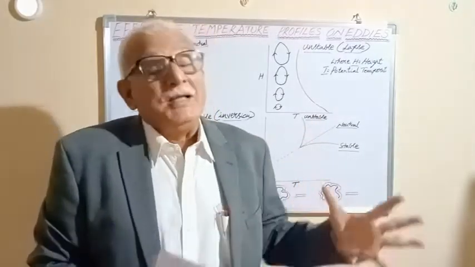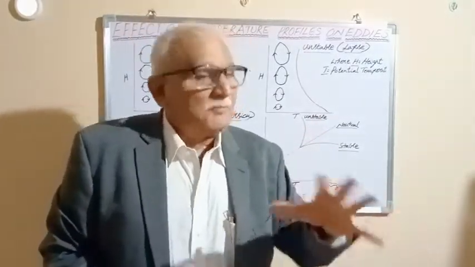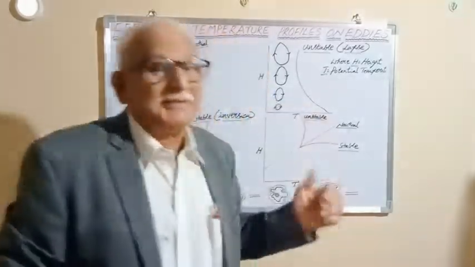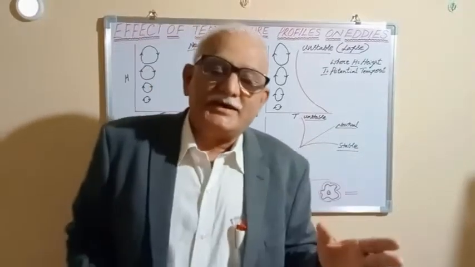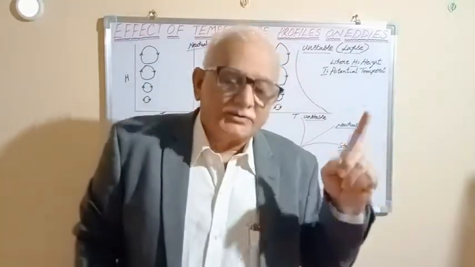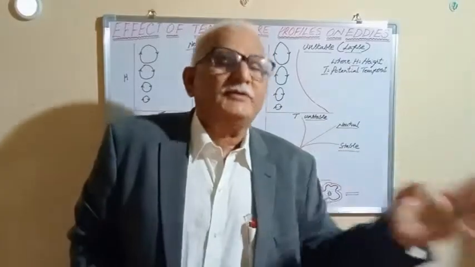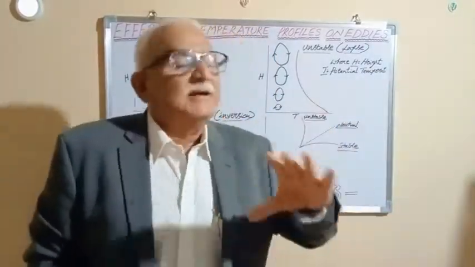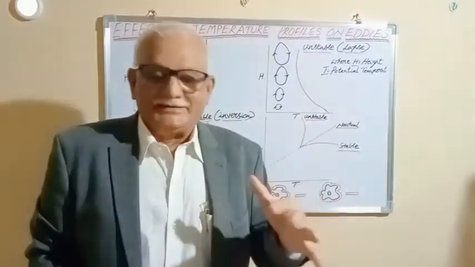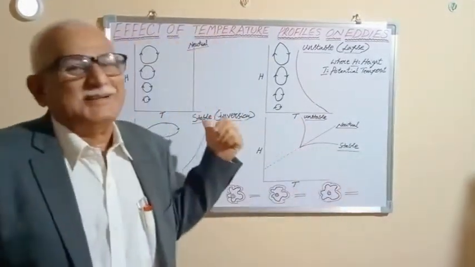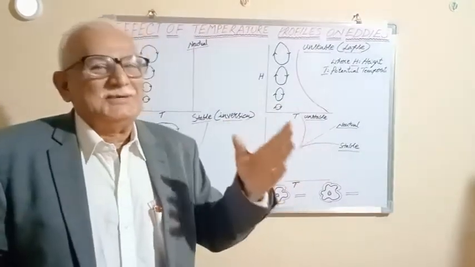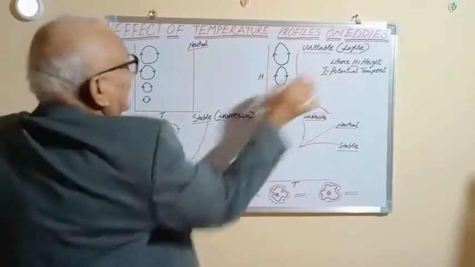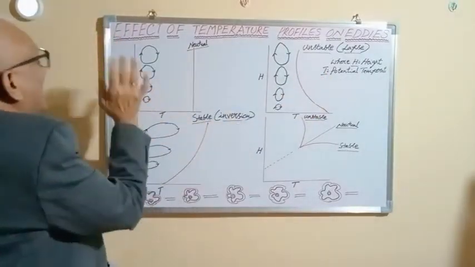There I have defined in several ways temperature, potential temperature, whatnot, even heat also. Now, for your academic interest, before we go into temperature profile, temperature is defined as a measure of the speed per molecule of all the molecules of the body, whereas heat is the energy arising from random motion of all the molecules of the body. Temperature units are degrees centigrade, degrees Fahrenheit. Now potential temperature, degrees Kelvin, 273.15. Okay.